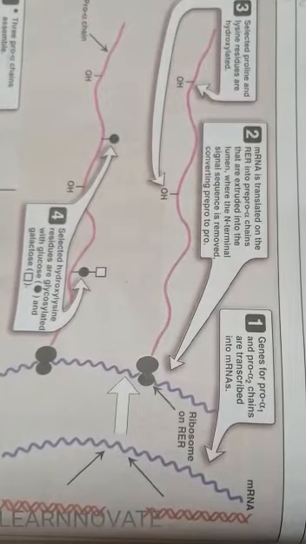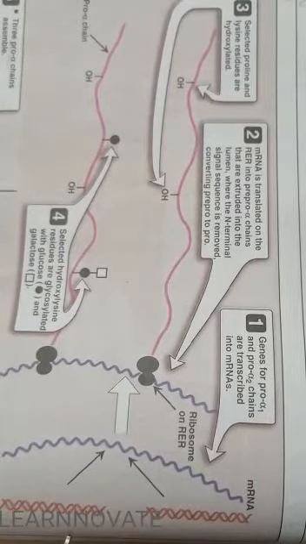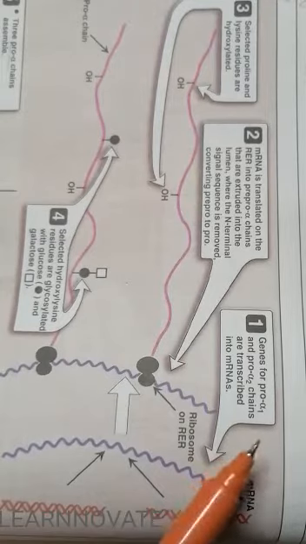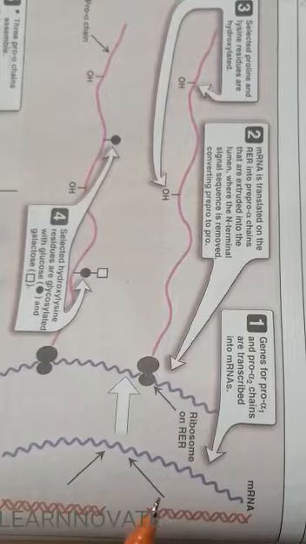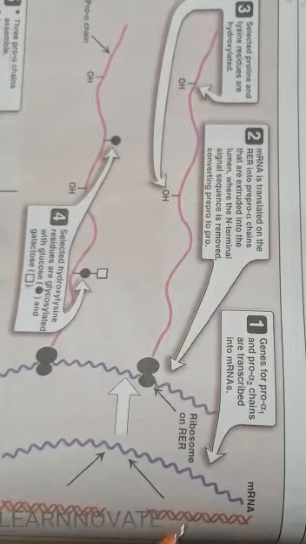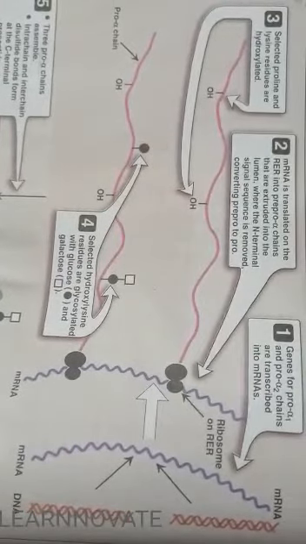In the rough endoplasmic reticulum, these chains that we call pro-alpha chains, meaning the precursors of the alpha chains, are produced by the transcription of the DNA into mRNA. This DNA will produce the mRNA, and this mRNA will be translated into a chain of protein. This chain of polypeptide that we call a protein has amino acids arranged in a polypeptide chain.